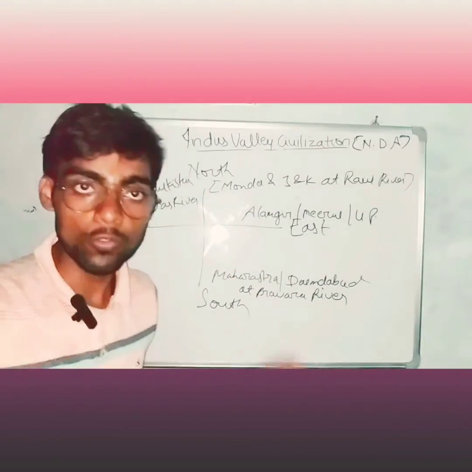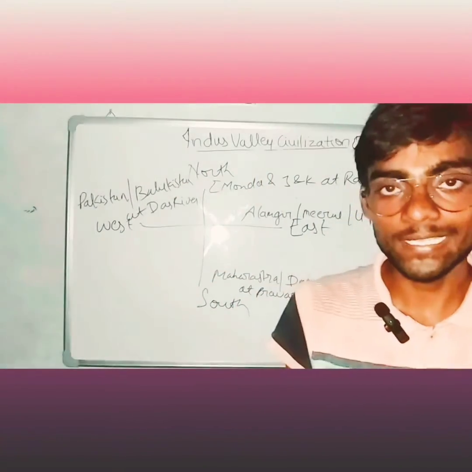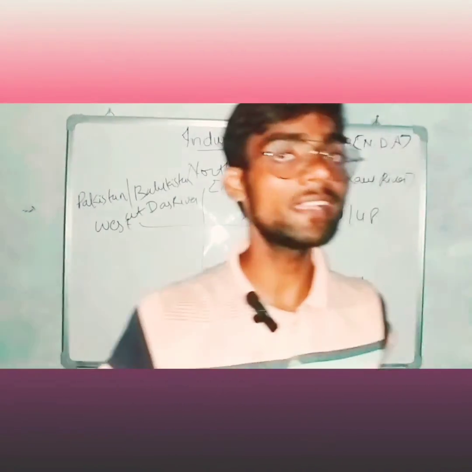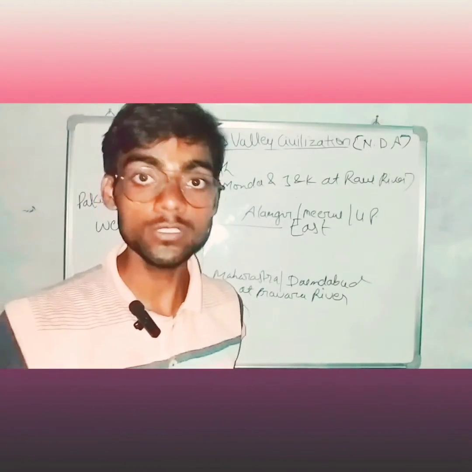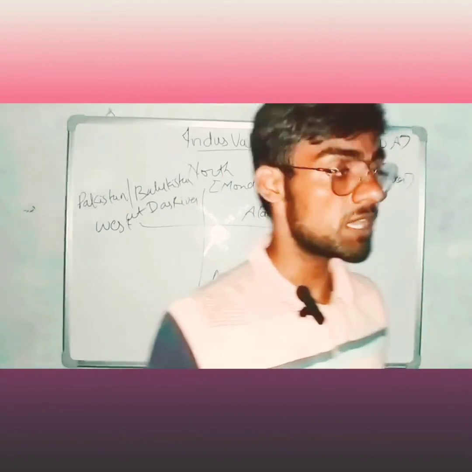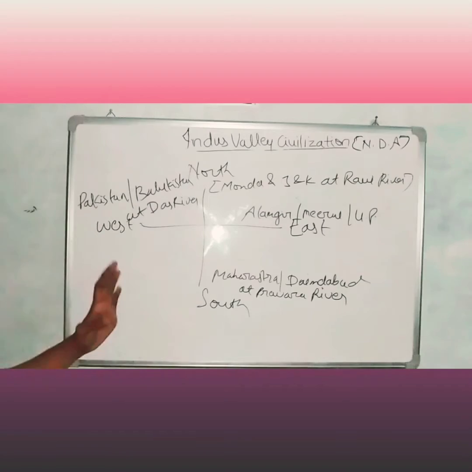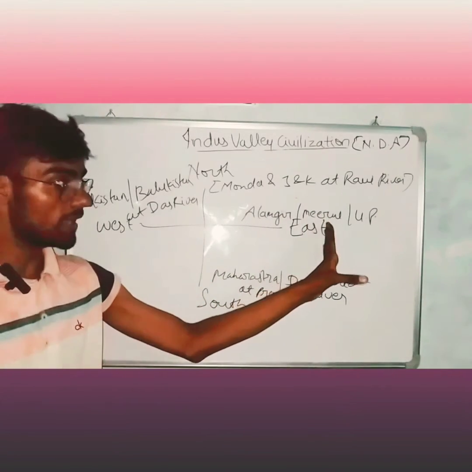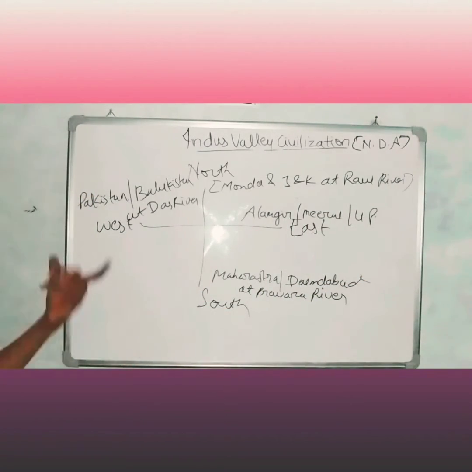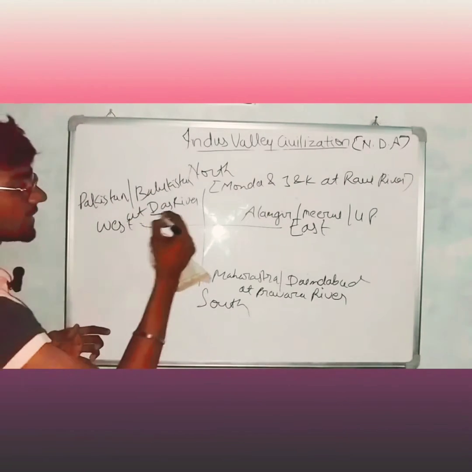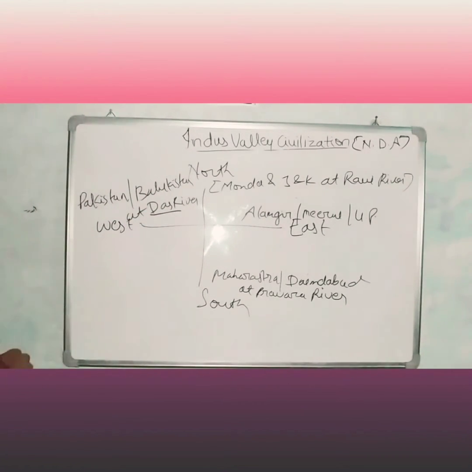So these locations are there during the time of Indus Valley civilization: in the north Manda and Jammu Kashmir at the Ravi River, in the south Ahmedabad, Maharashtra at the Pravara River, at the east Alamgirpur, Meerut, UP, and at the west Pakistan, Balochistan at the Dasht River. Okay, so these are the locations.